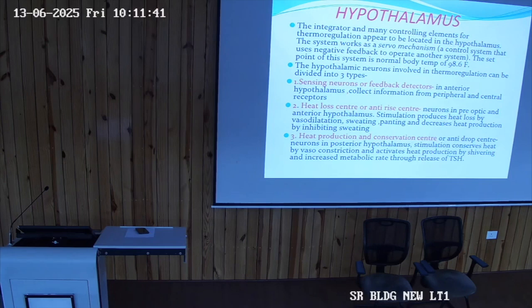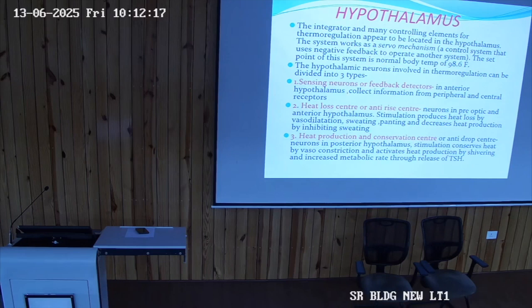So what will this be responsible for? Anterior: heat loss. When will the body need heat loss? Whenever there is an increase in the body temperature or the environmental temperature, which is giving information and asking the hypothalamus to dissipate or to lose the body heat. So anterior is responsible for the heat loss mechanism. When will it activate? When there is an increase in the body temperature.